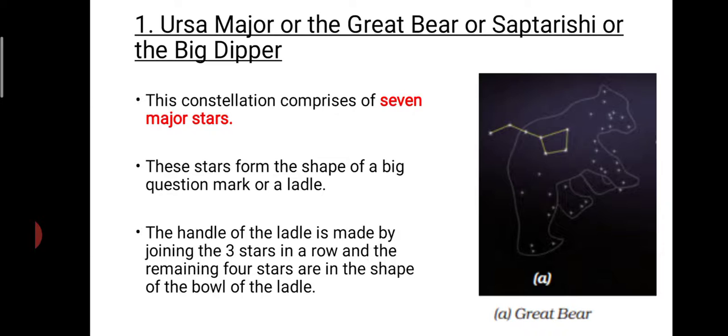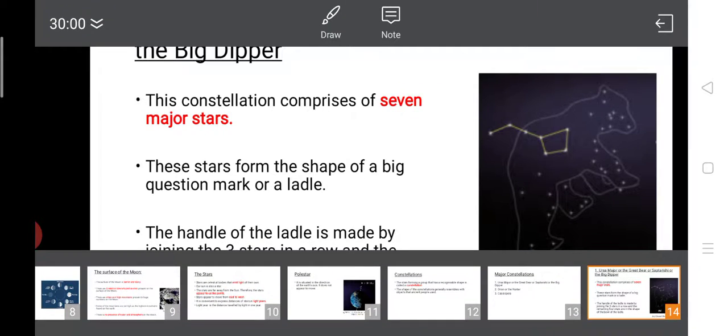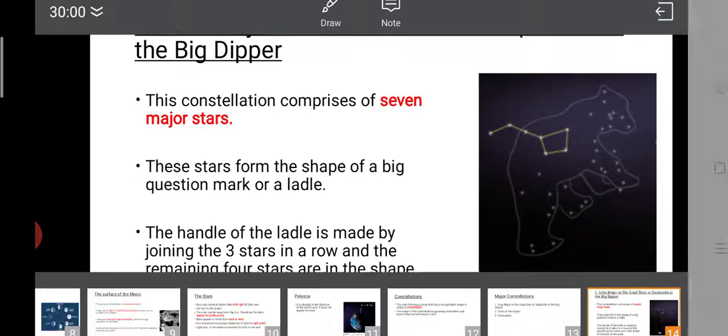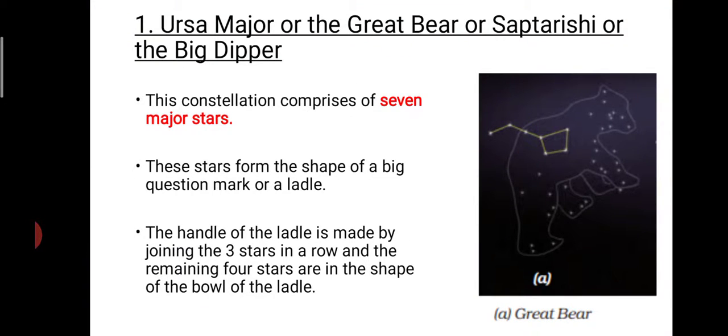The first 3 stars are forming the handle of the ladle, and the remaining 4 stars are in the shape of the bowl of the ladle.